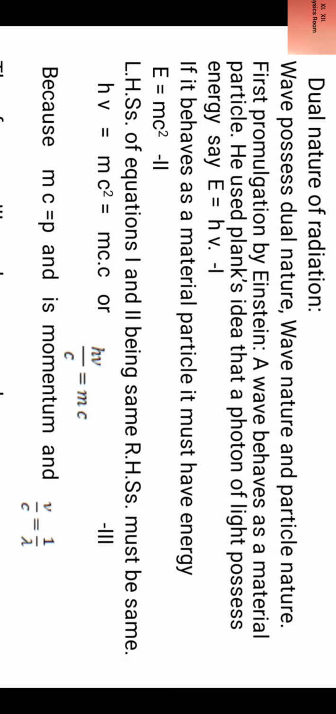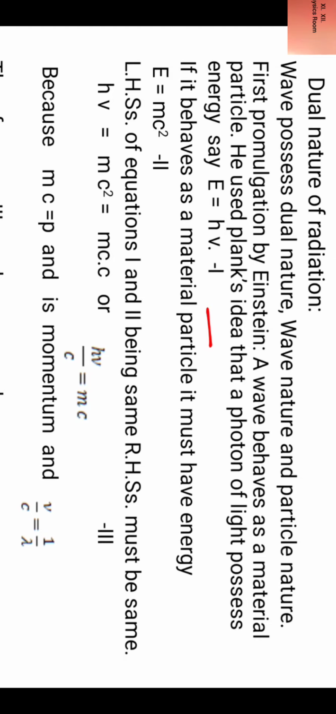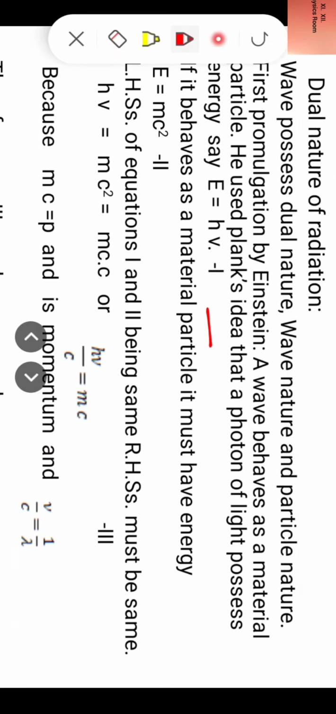The first promulgation in this regard was made by Einstein. He said that a wave behaves as a material particle. He used Planck's idea that a photon of light possesses energy E equal to h nu. Mark it as equation 1. Further, he said that if it behaves as a material particle, it must have energy E equal to mc square. Mark it as equation number 2.